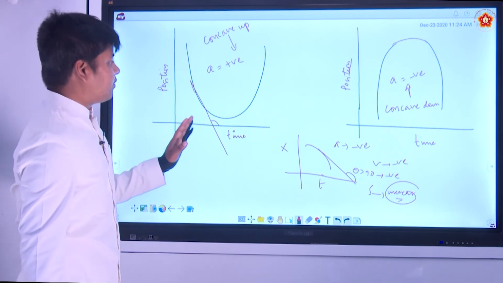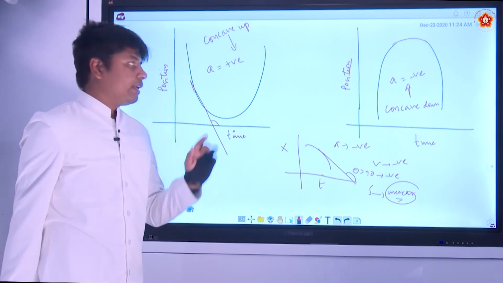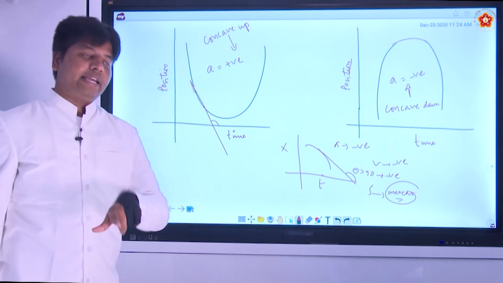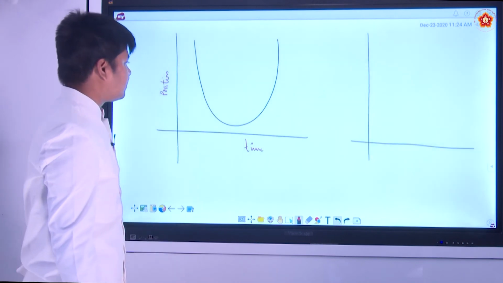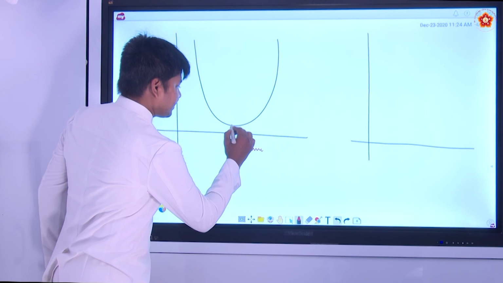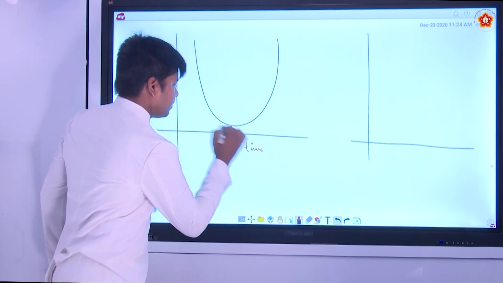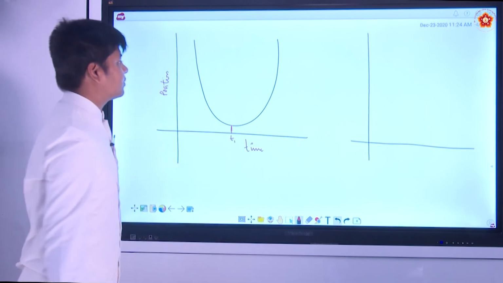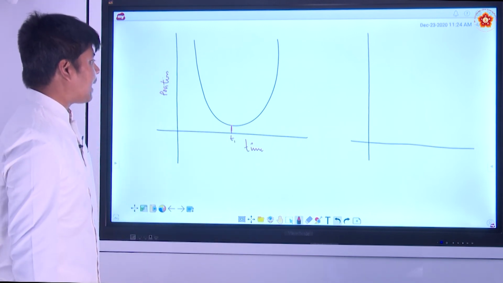So let us solve an example where we are given a position time graph like this and you are asked to find the velocity time graph. All right. See, now let us say this is the time which we just call a turning point. Now what is happening here?